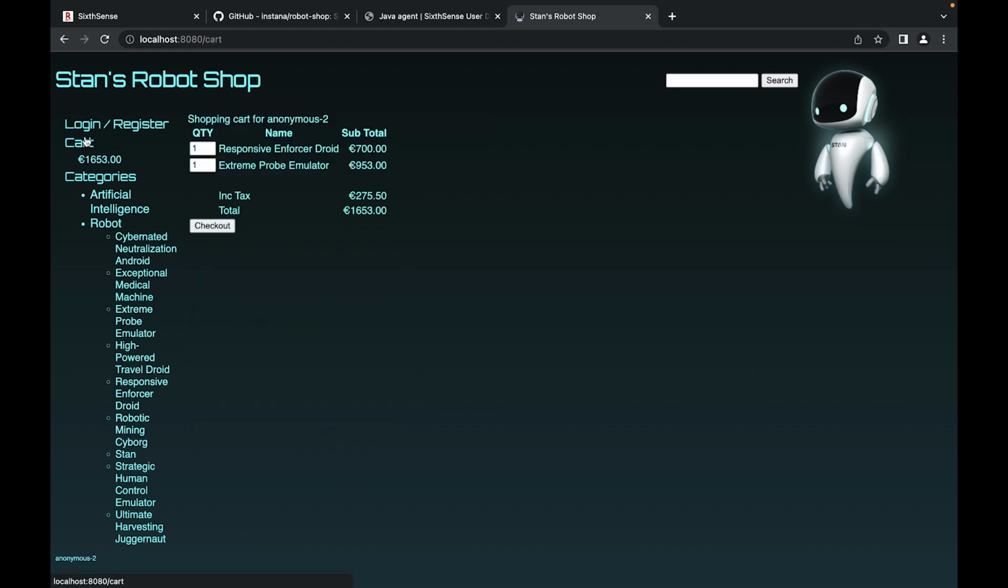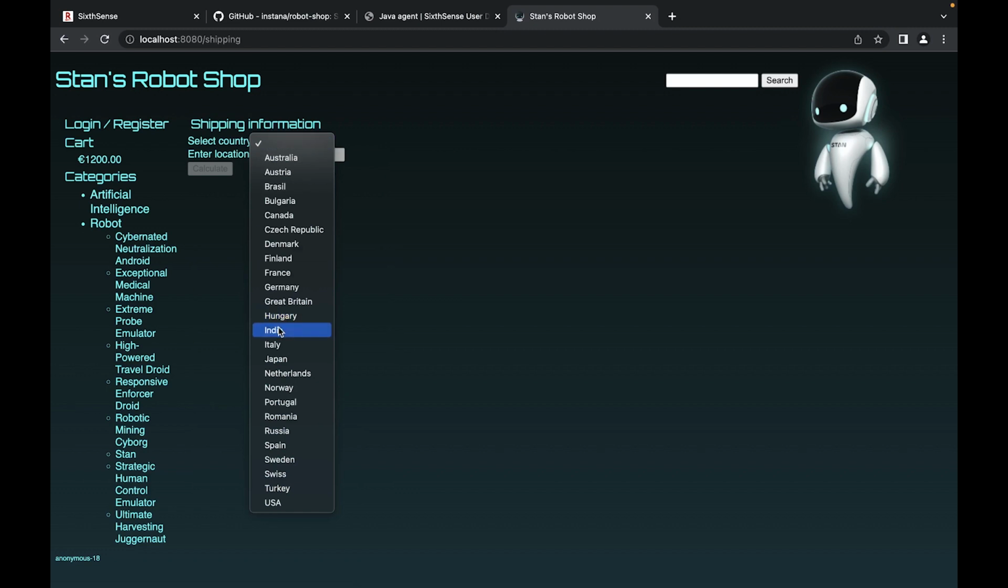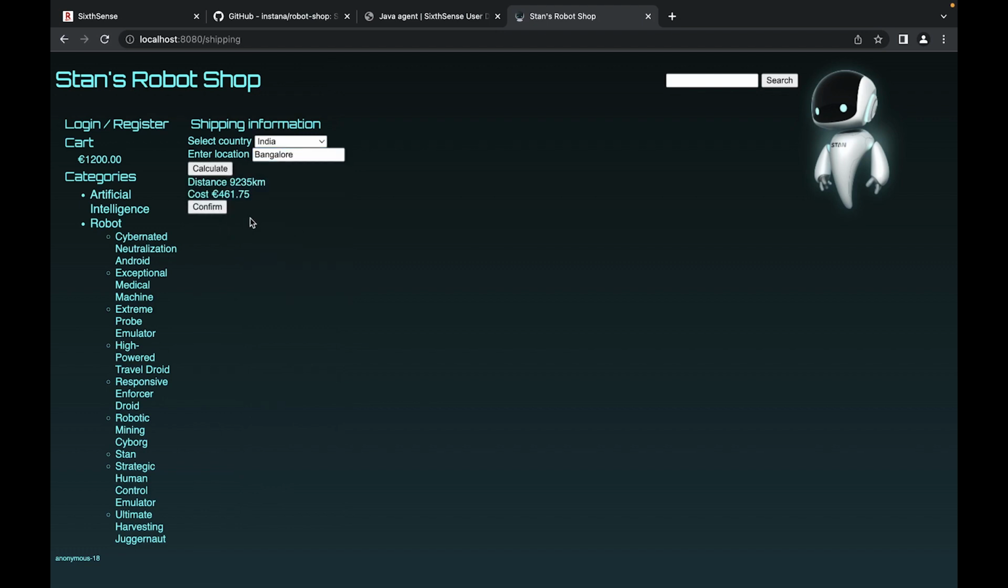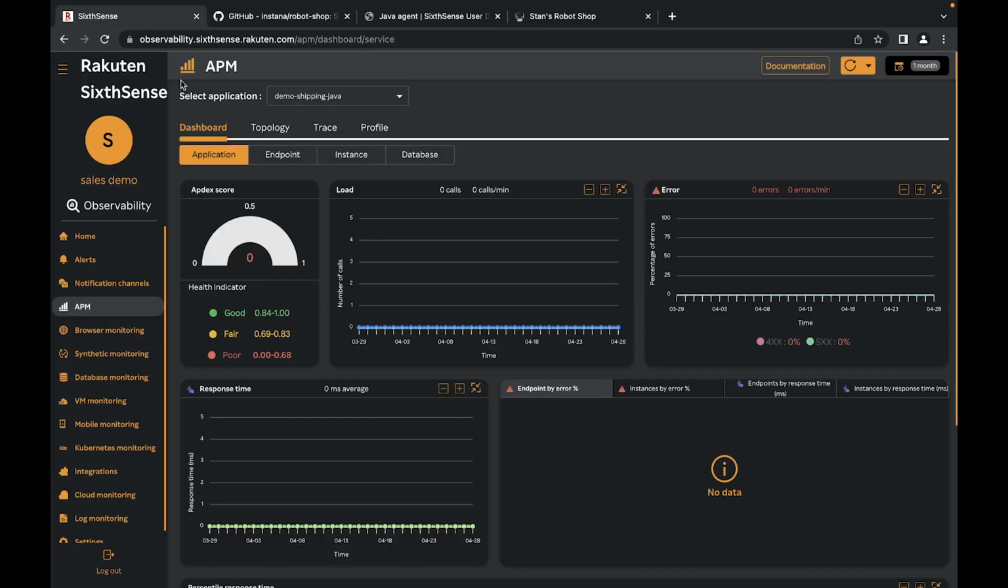All right, now checkout, and this is shipping. This usually takes a while because it has to fetch some data from a remote database, so it will take some time. All right, so let me put India, let me put Bangalore, calculate, confirm, pay, and done. So I think we should start seeing some load.